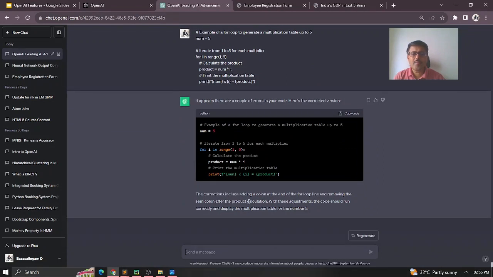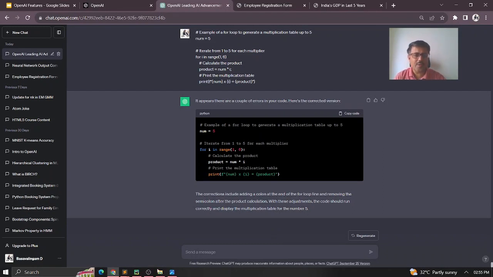So here what happens is the corrections include addition of a colon at the end of the for loop. It is corrected, right? And also removing the semicolon after the product calculation, whatever I gave, that's also removed. So it can do all these corrections.